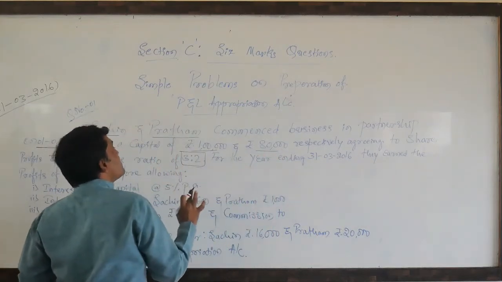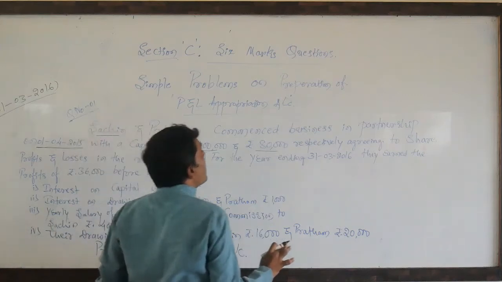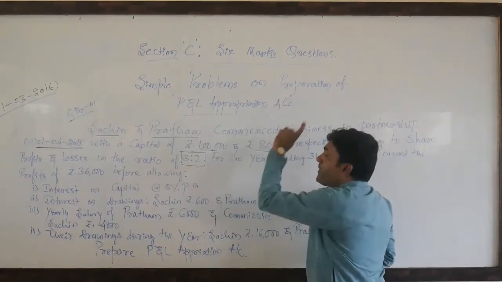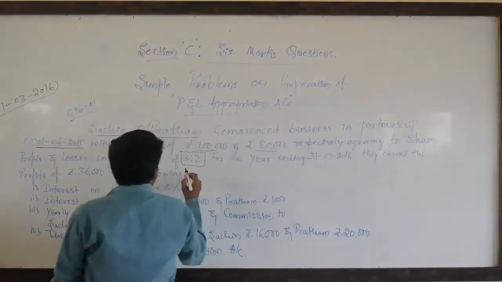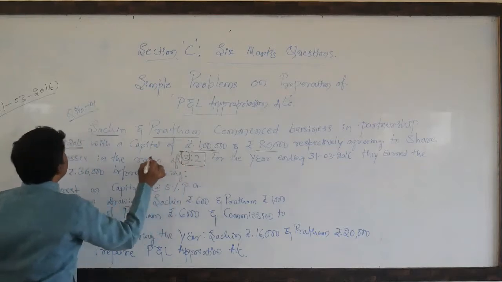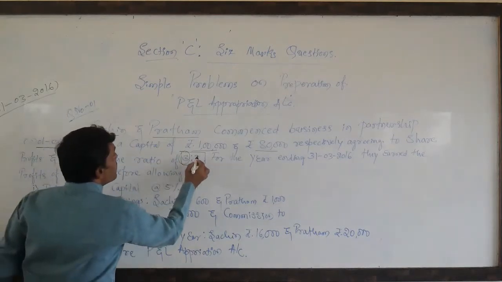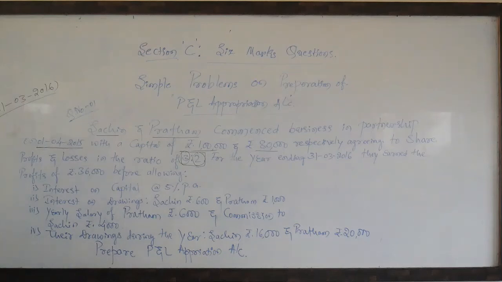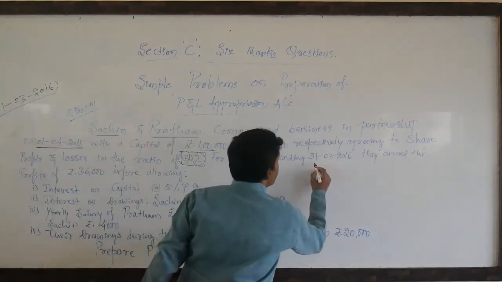Their profit sharing ratio is 3:2, where 3 is for Sachin and 2 is for Pratham, for the year ending 31/3/2016.